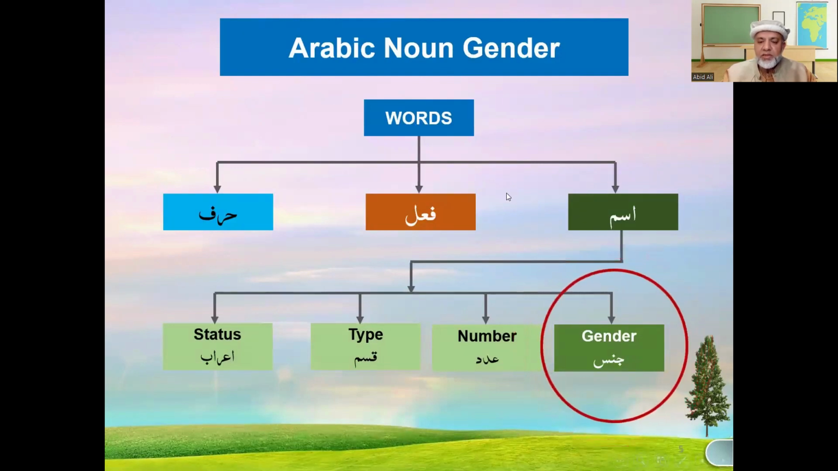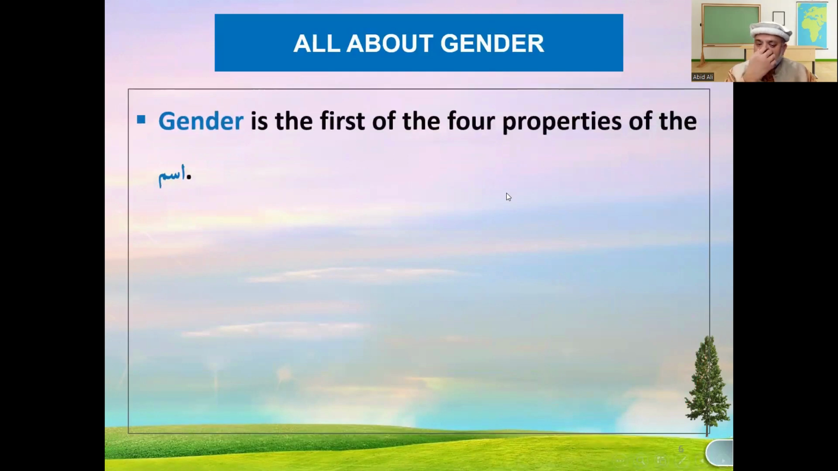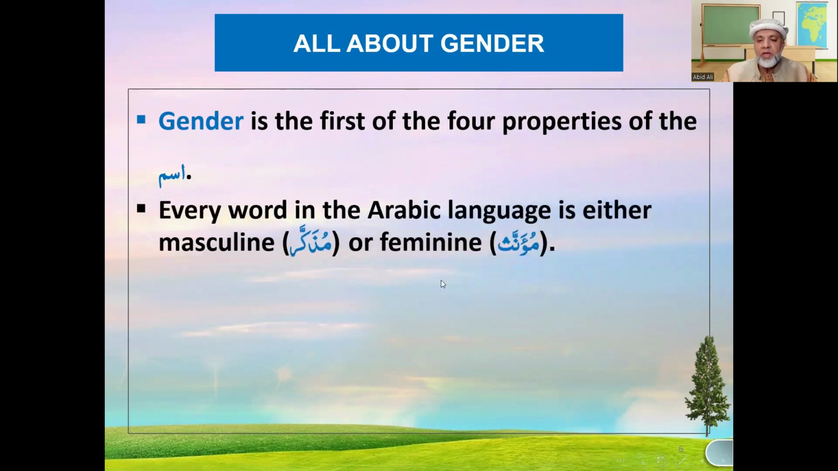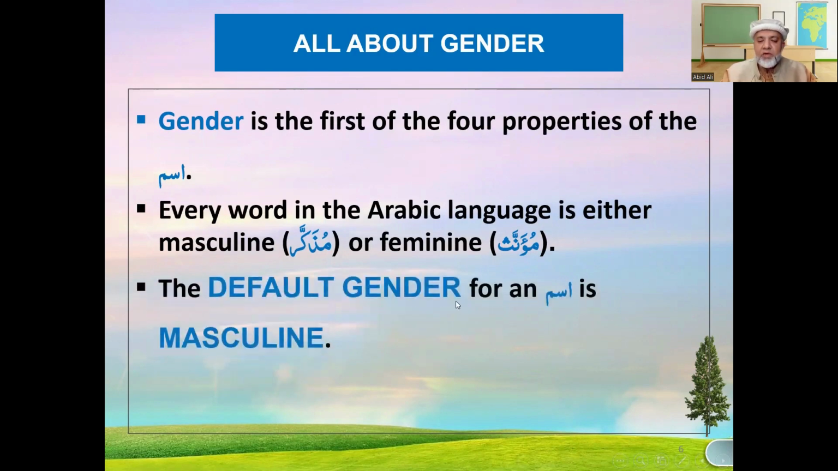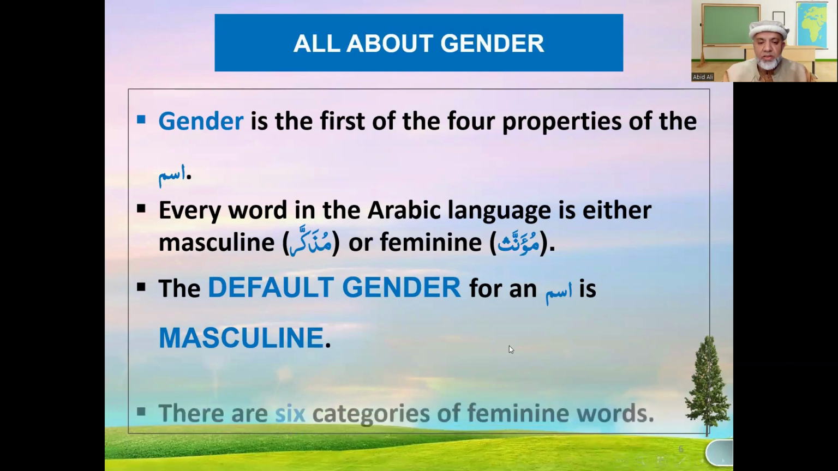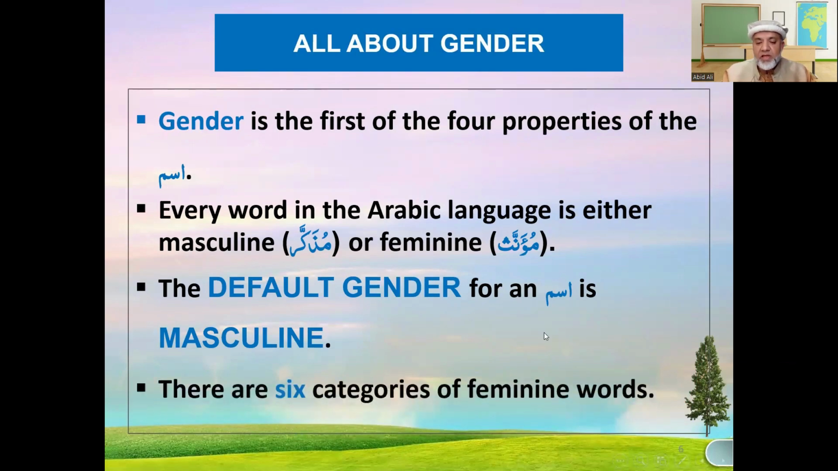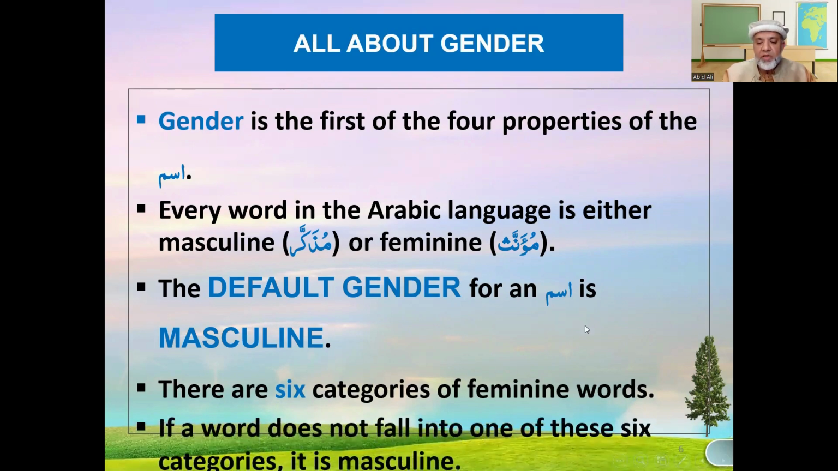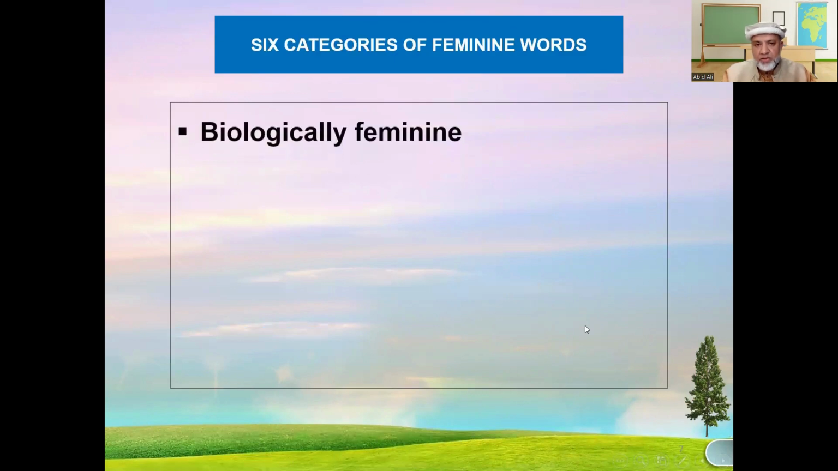In order to understand the gender, we have to understand a few things about the gender of a noun. Gender is the first of the four properties of the ism. Every word in Arabic language is either masculine or feminine, right? But the default gender of an ism is masculine, unless the ism falls into one of these categories, and there are 6 of them. There are 6 categories of feminine words. If the word falls into those categories, we're going to call them feminine. Otherwise, they are masculine by default.